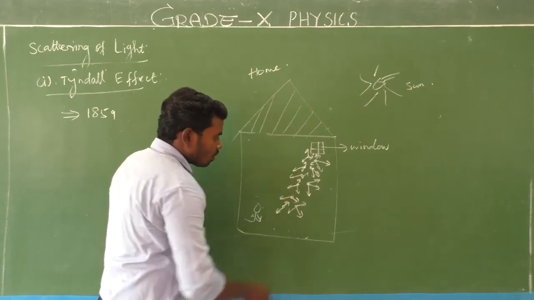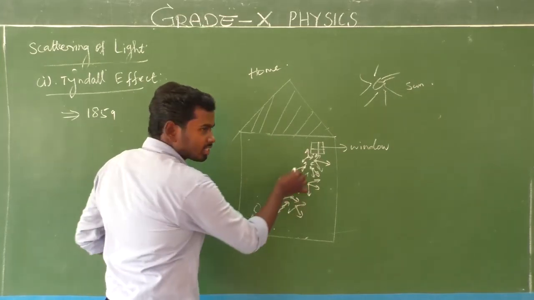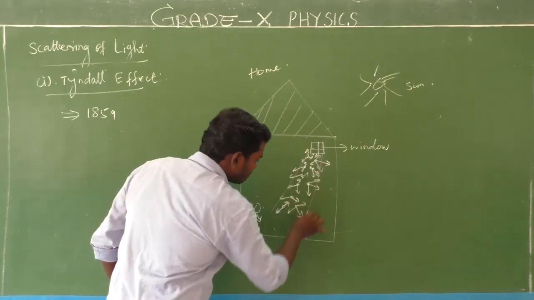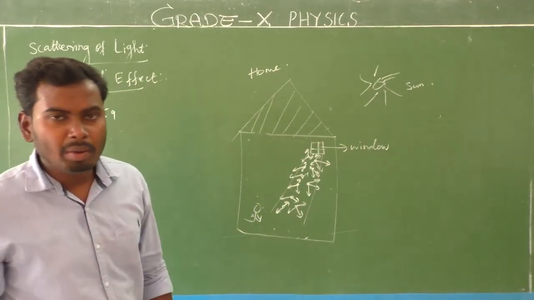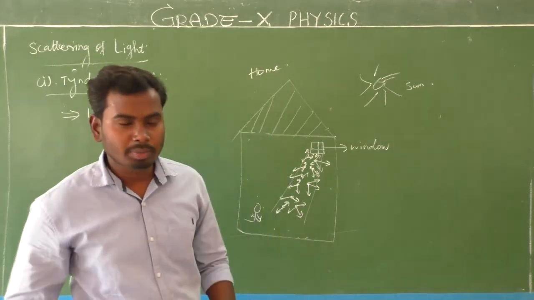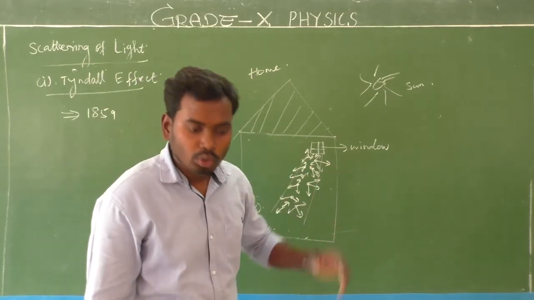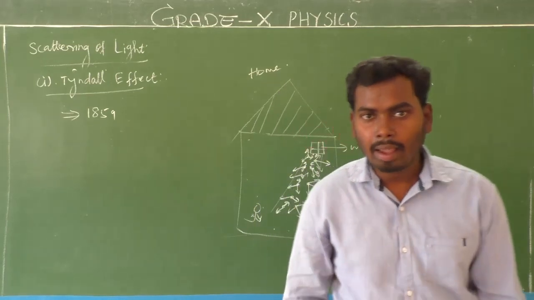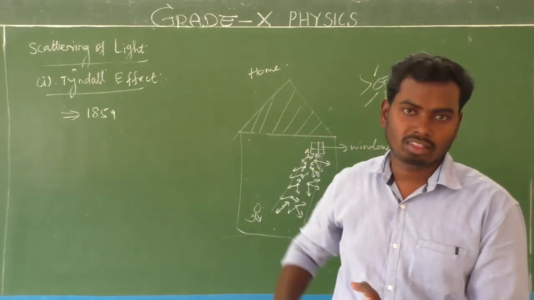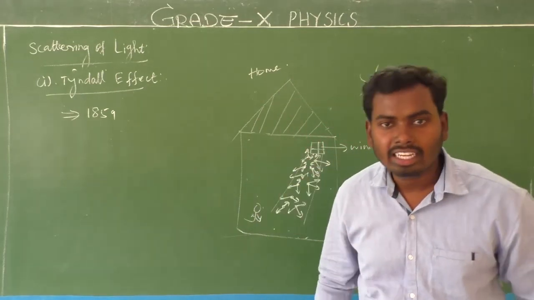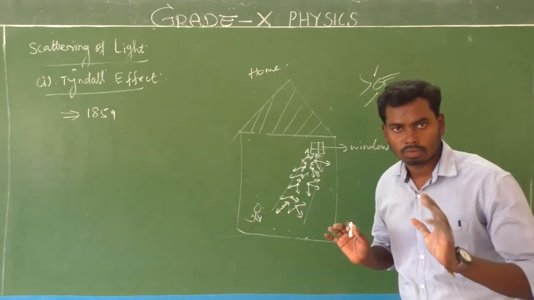Here, due to this scattering process, we can see the beam of light path. Very simple concept. Is it clear?